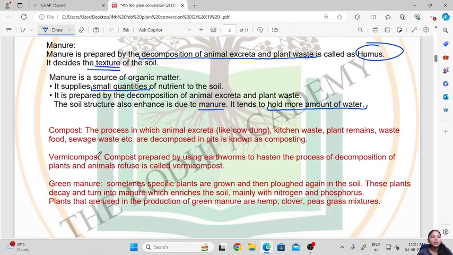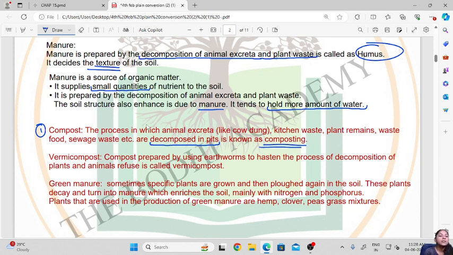Now there are various types of manure. The first is compost, okay. So what is composting? It is the process in which animal excreta like cow dung, kitchen waste, plant remains, waste food or sewage water etc. are decomposed in pits, okay. All of this is put in a pit and decomposed, and then after decomposition it is used as manure, okay, and this is known as composting or compost.